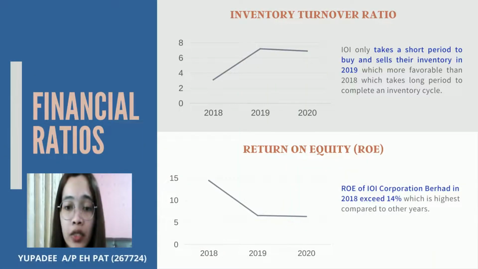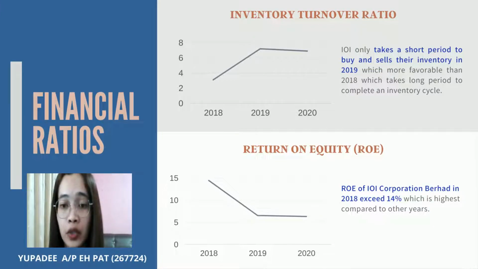Third is inventory turnover ratio, to see how many times the company's entire inventory has been sold and replaced in an accounting period. IOI only took a short period to buy and sell their inventory in 2019, which is more favorable than 2018, which took a long period to complete an inventory cycle. Next is return on equity. The ROE of IOI in 2018 exceeded 14%, which is highest compared to other years.